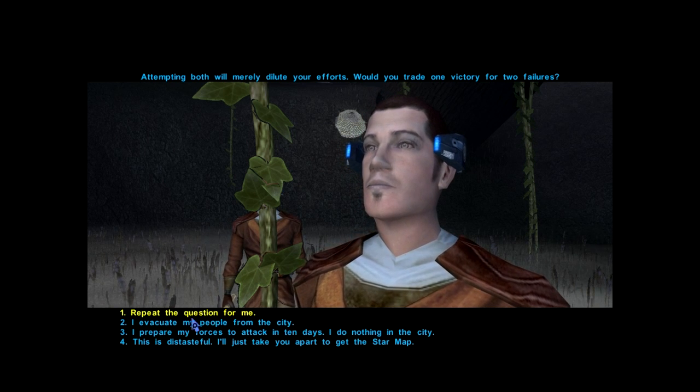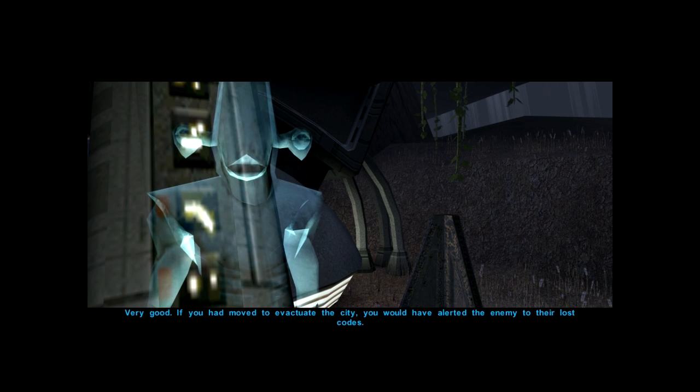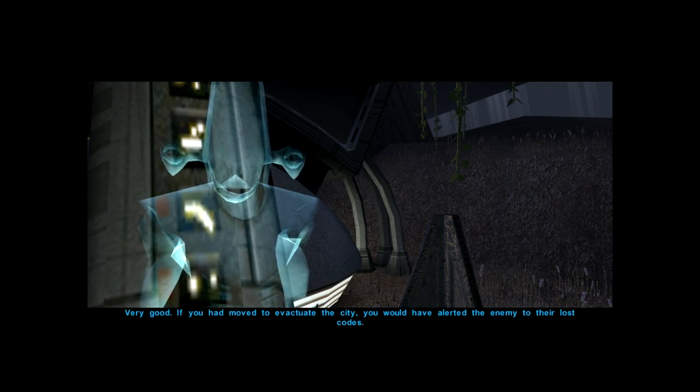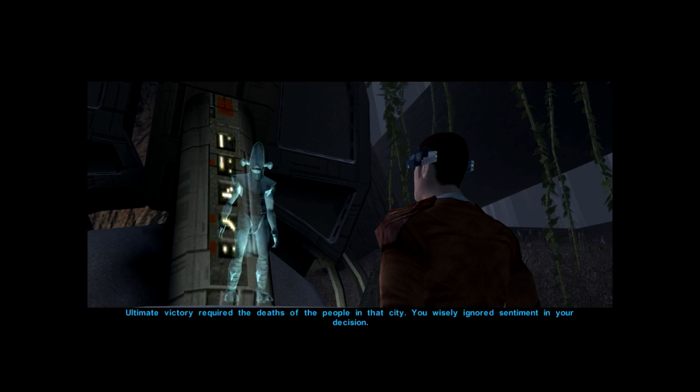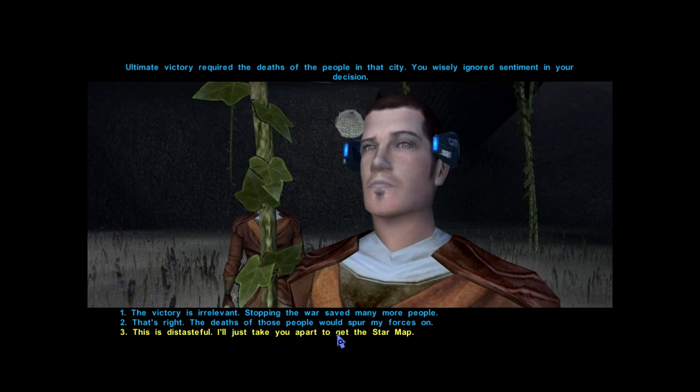Seems ludicrous. Very good. If you had moved to evacuate the city, you would have alerted the enemy to their lost codes. Ultimate victory required the deaths of the people in that city. You wisely ignored sentiment in your decision.